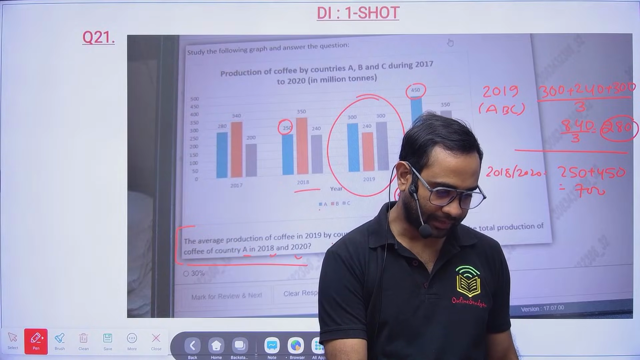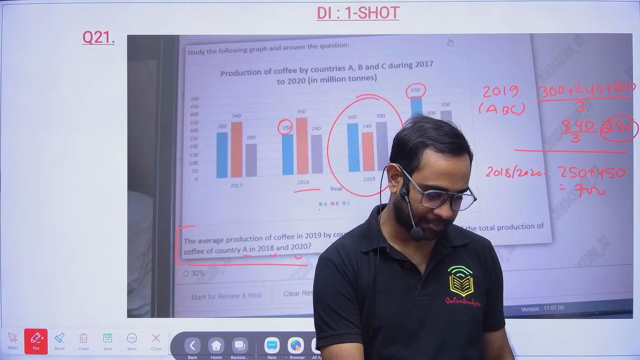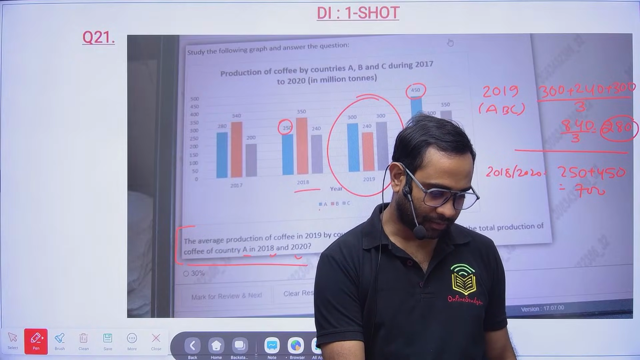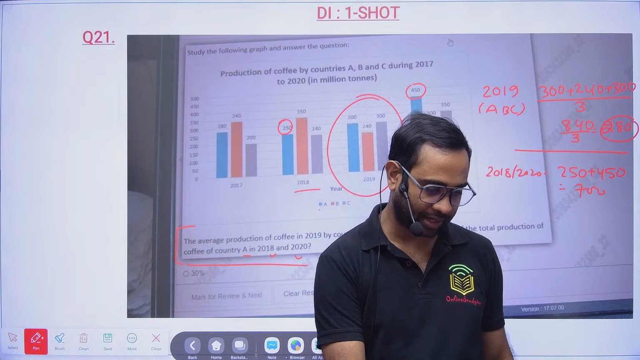Okay, and then Pallavi D. Correct. 40% is the correct answer.